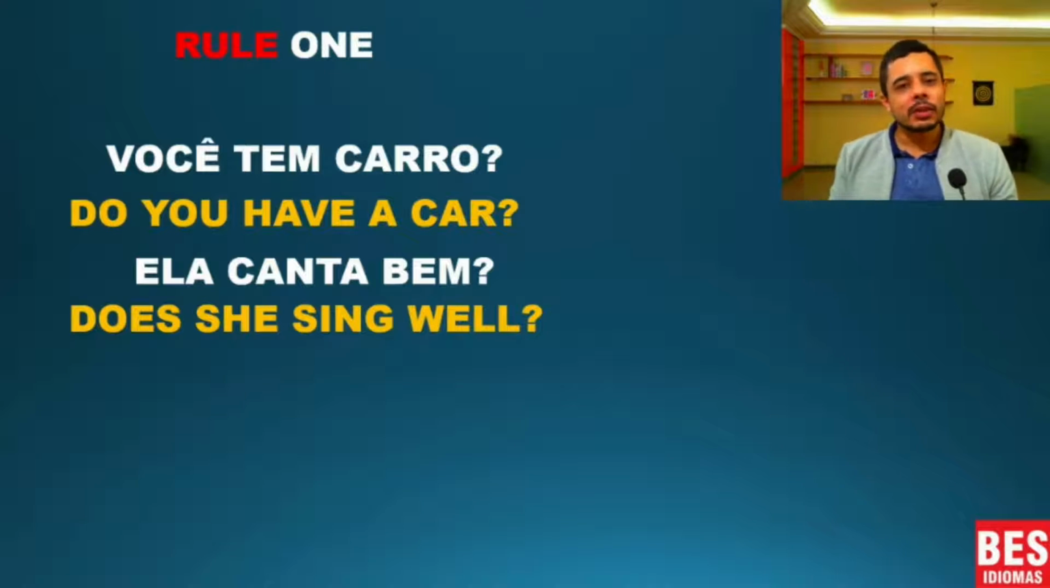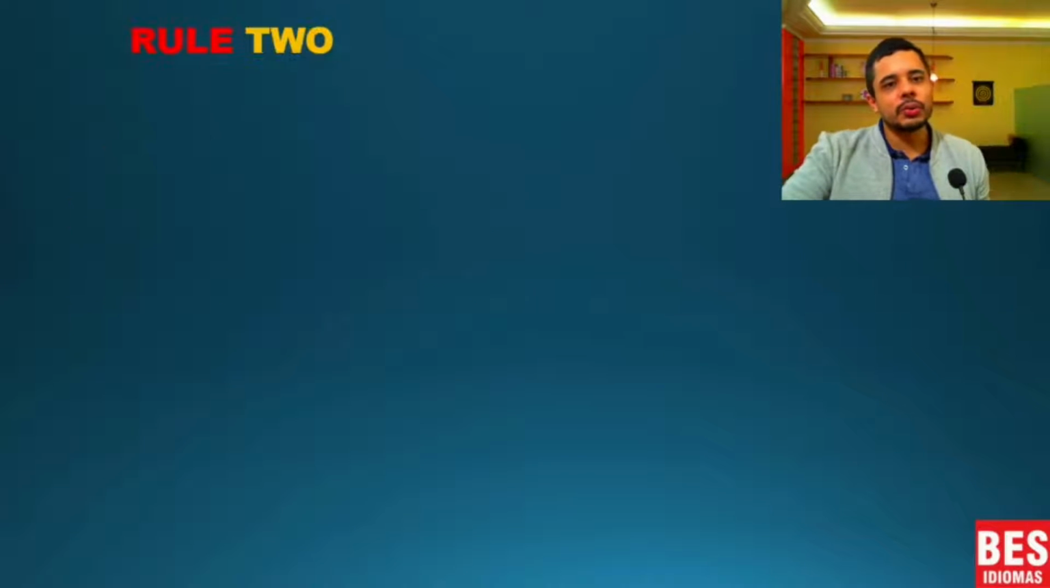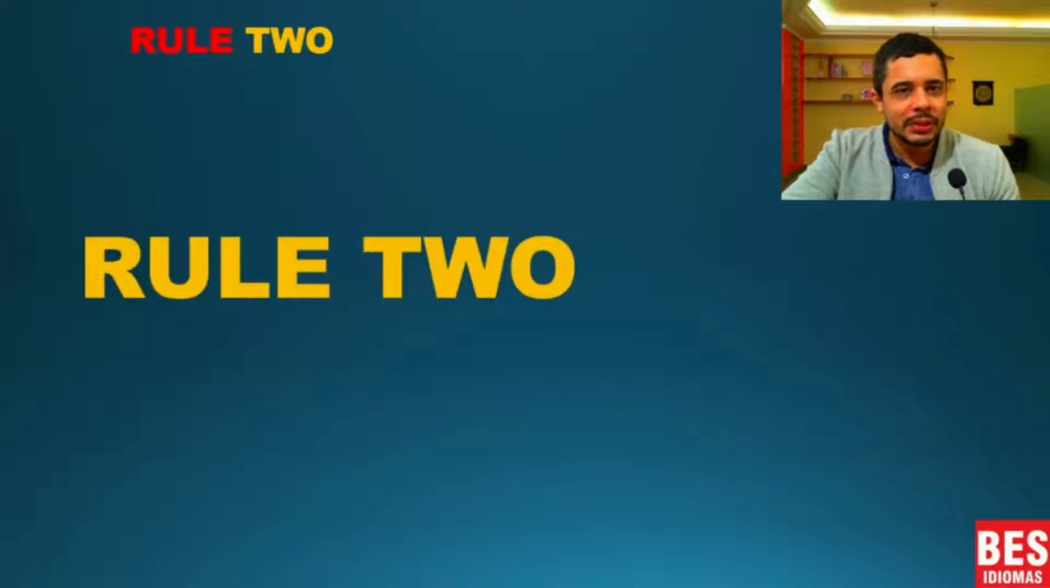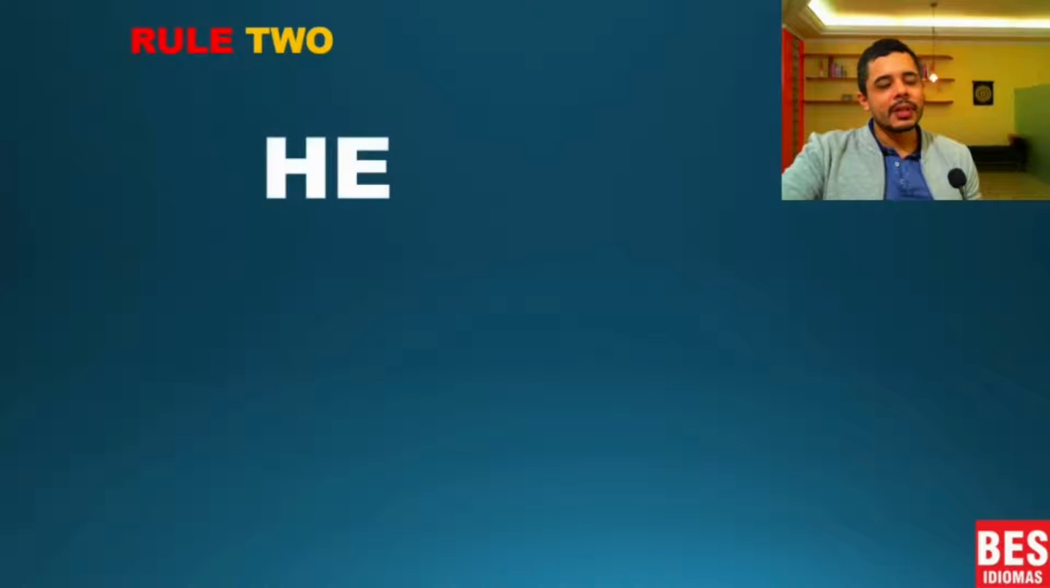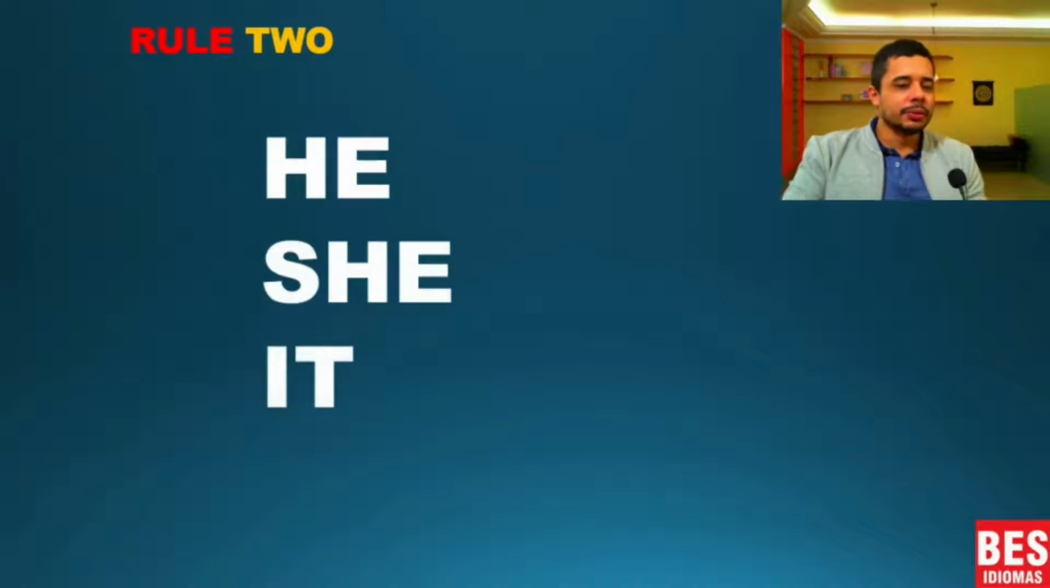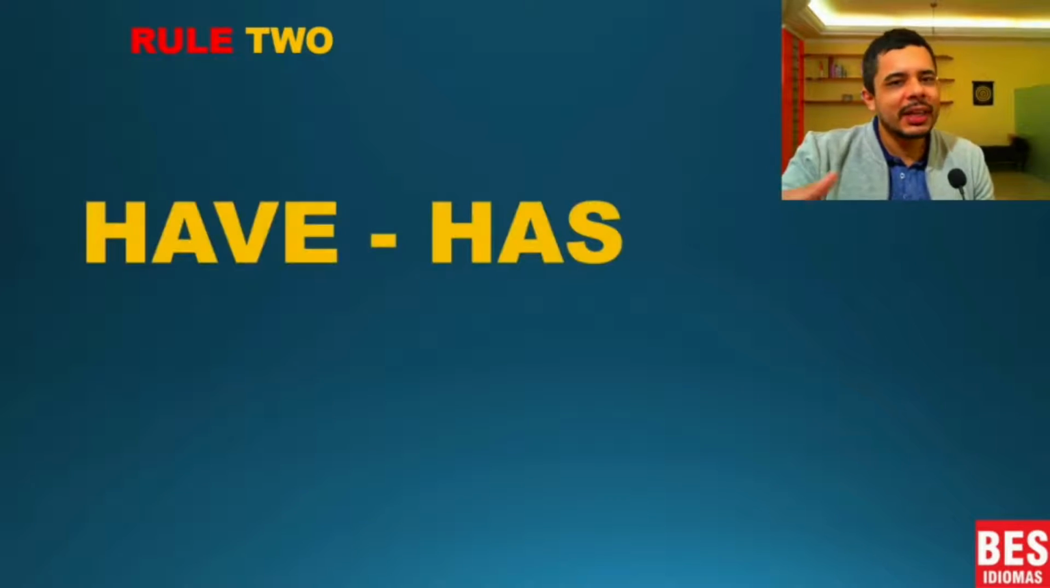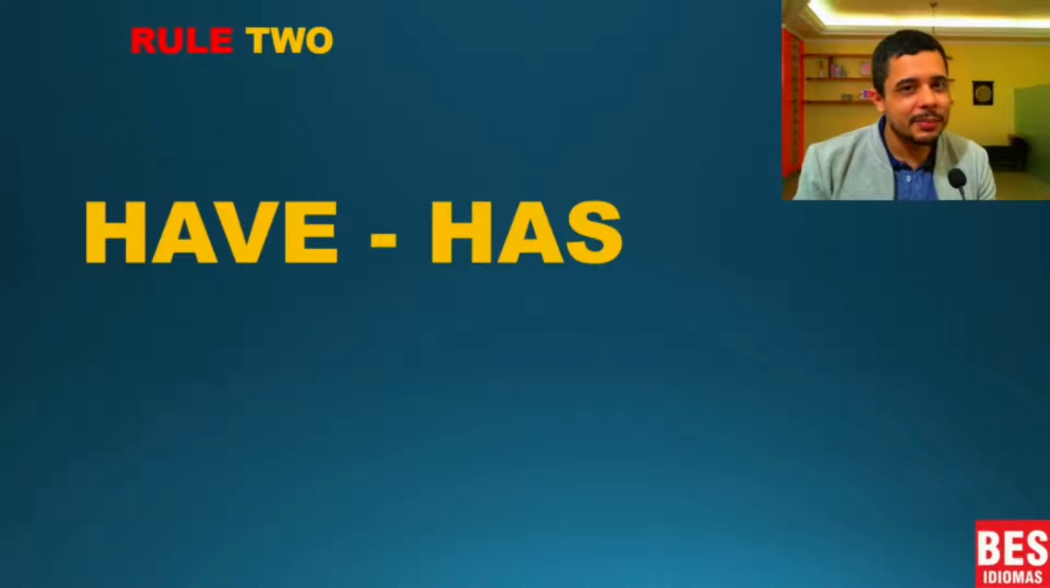So now let's go to rule 2. This is the second rule, and again this rule applies to he, she, and it. We studied these verbs before, the difference between have and has. But now it's a little bit different. It's the same, but sometimes it's different. There are some exceptions, and I'm going to teach you now.